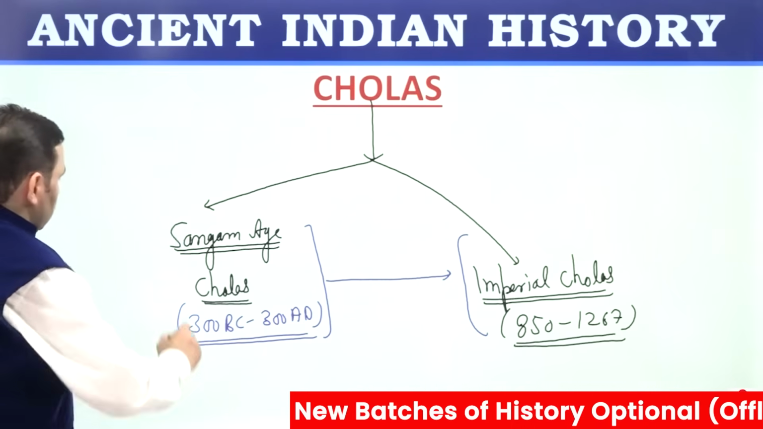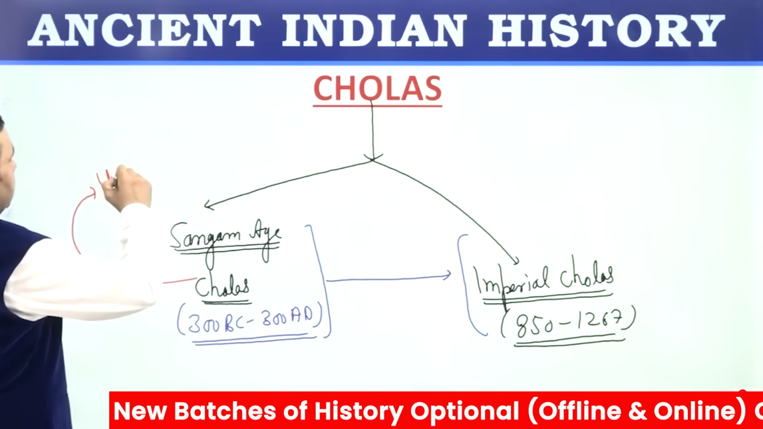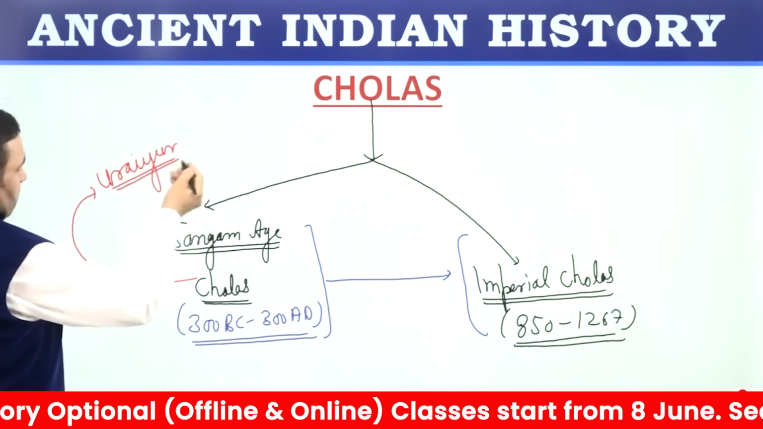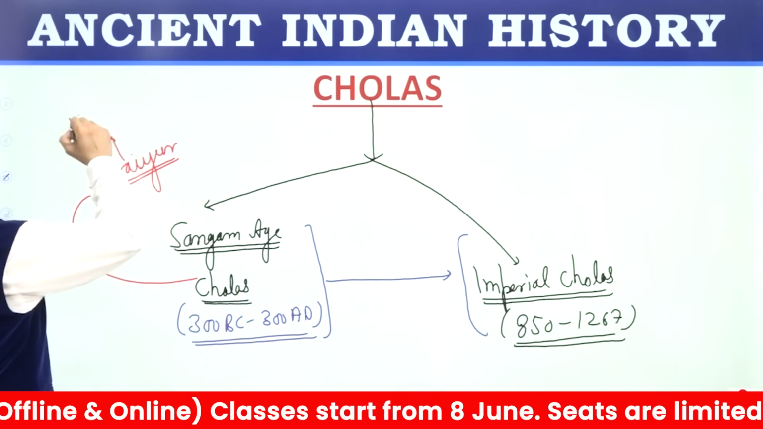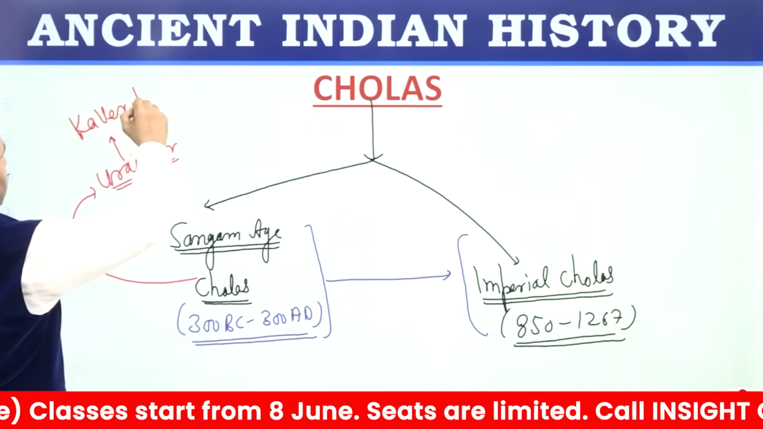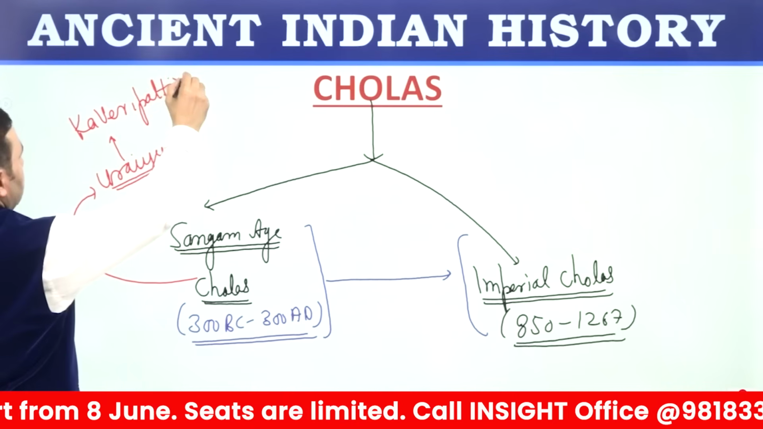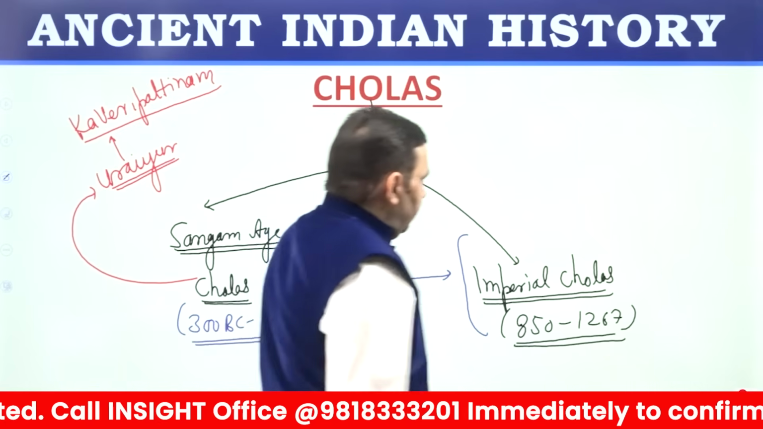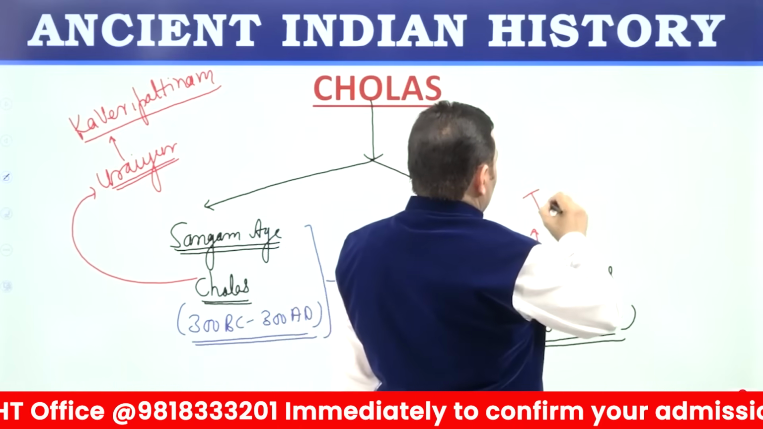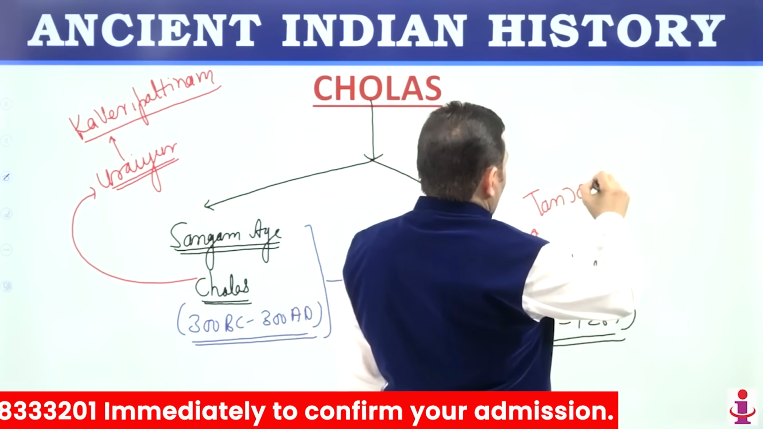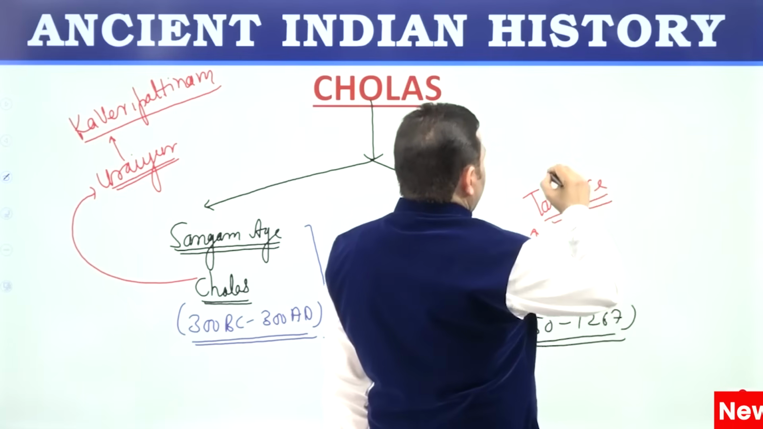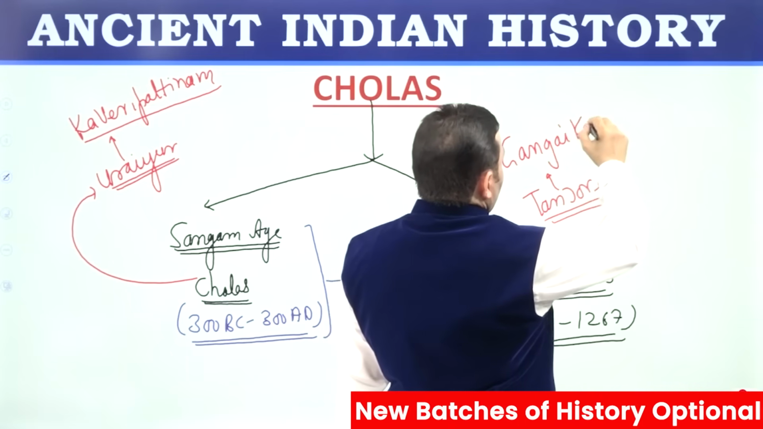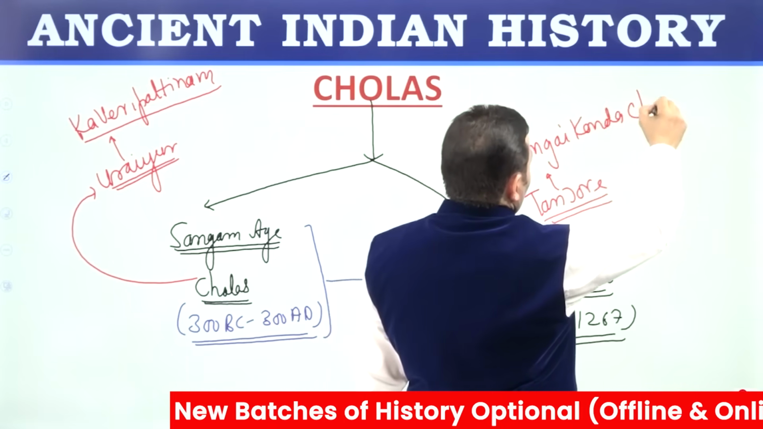The capital of Sangam Cholas was Uraiyur, if you recall, we have seen in one of the classes. Uraiyur was famous for cotton trade. Uraiyur was later replaced with Kaveripattinam. Recall the name of king who built it, Karikala. Imperial Cholas were having capital at Tanjore, and later on this was replaced with Gangaikonda Cholapuram.